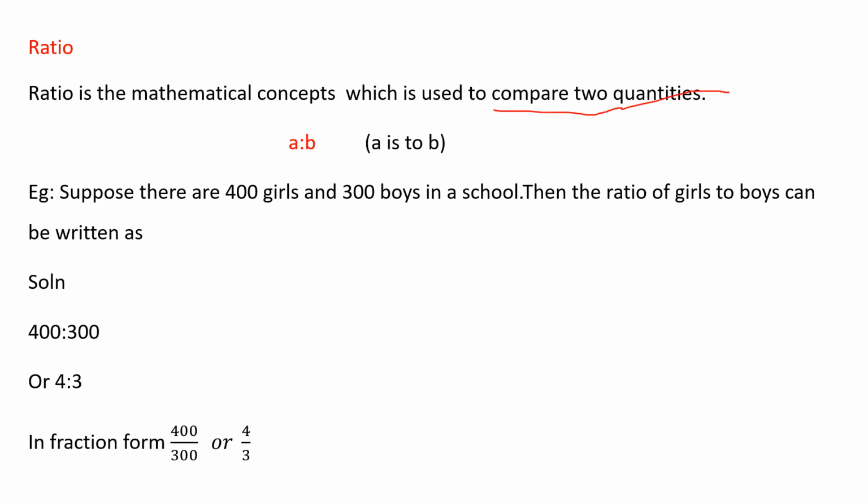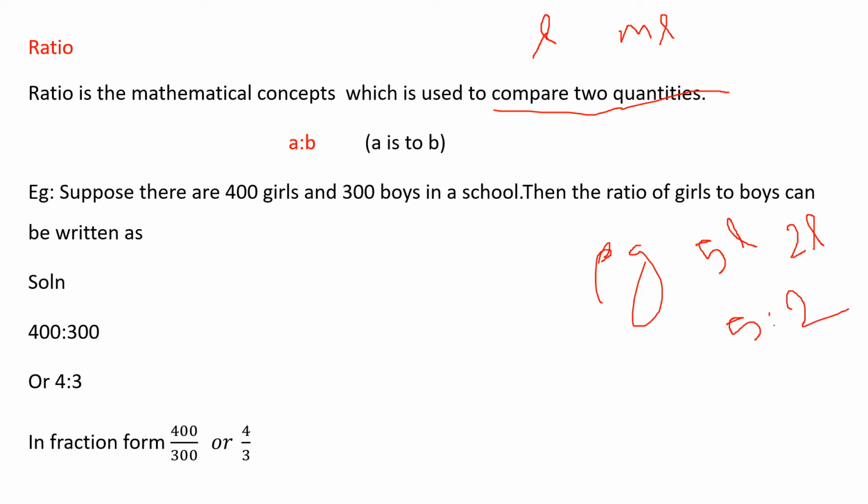Compare two quantities. So for example, how will you measure liquid? What is the measuring unit? You will use liter or milliliter, right? So if I'm writing an example, you want to compare the quantities. I'm having 5 liters of water, and you are having 2 liters of water. How will you compare it in ratio? You will write 5 is to 2, right?